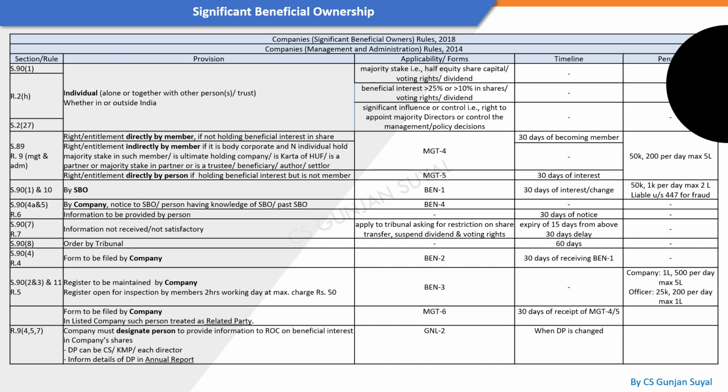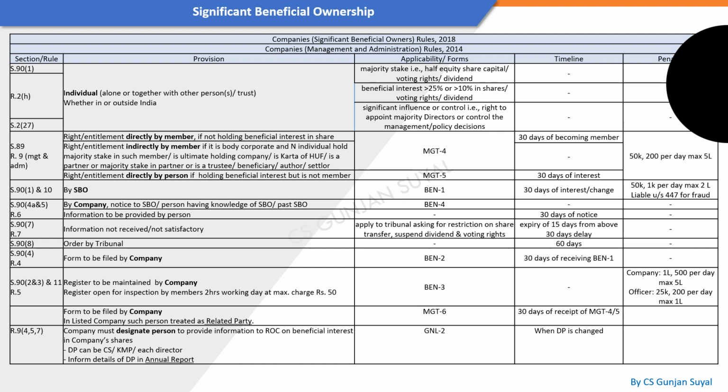First and foremost, a significant beneficial owner is an individual. Such an individual, whether in India or outside India, alone on his or her own, or together with or through any other person or a trust, holds a majority stake, majority beneficial interest, meaning more than 10% and more than half of the equity share capital rights in the dividend and in the voting, plus has significant influence or control, meaning he can take major decisions of the organization, he can appoint the directors and also control the policy decisions.